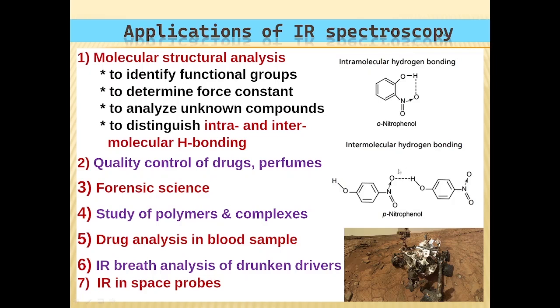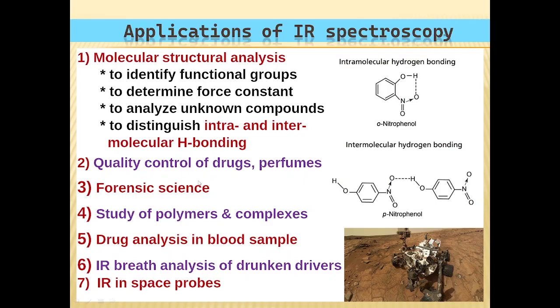There will be a change in the bond strength, and sometimes the hydrogen bond will break, so that there will be a frequency change of NO2 and OH in the spectrum. So for orthonitrophenol, the IR spectrum remains the same even on dilution, but for paranitrophenol, the frequencies of the nitro group and OH group will change as the molecules move apart on dilution.